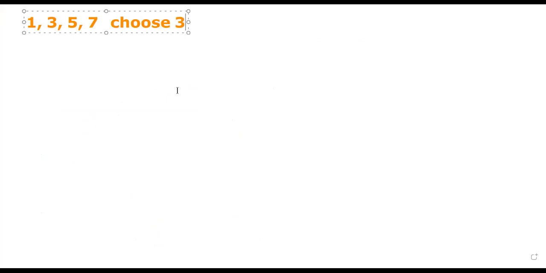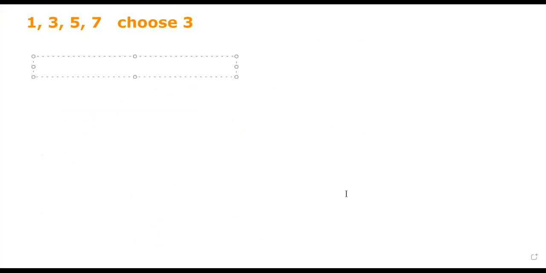Okay. So let us start from the lowest number. What are all the numbers that it can be? So it can be 1, 3, 5. Let me separate them a little bit, for the reason that it will be very clear later.